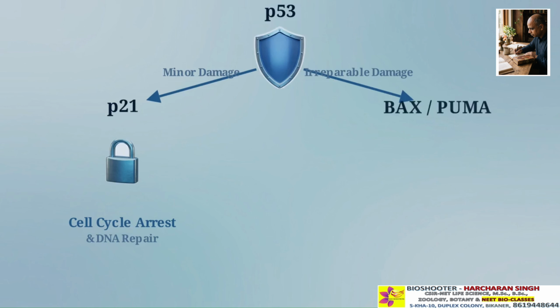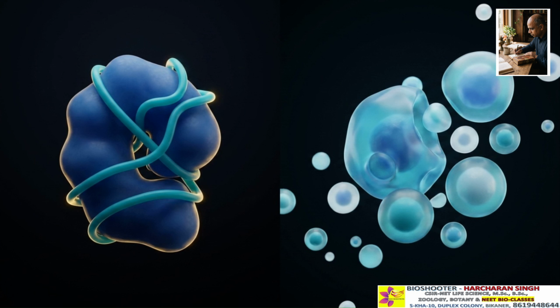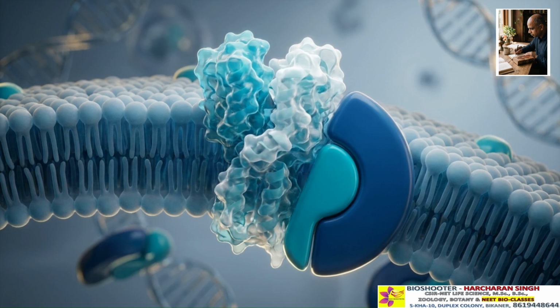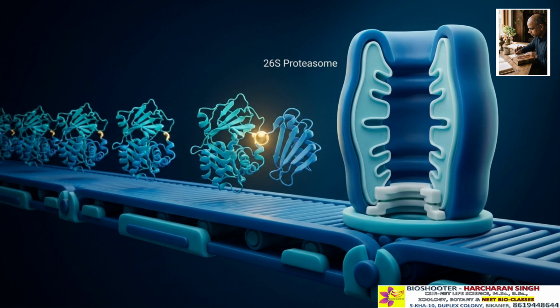But if damage is irreparable, p53 activates BAX and PUMA, driving the cell to dismantle itself through programmed cell death, or apoptosis. By continuously monitoring its DNA integrity, the cell makes a binary choice: fix the damage or initiate self-destruction. Why does the cell cycle only move forward, never reversing into a previous phase? The ubiquitin proteasome system ensures unidirectionality.